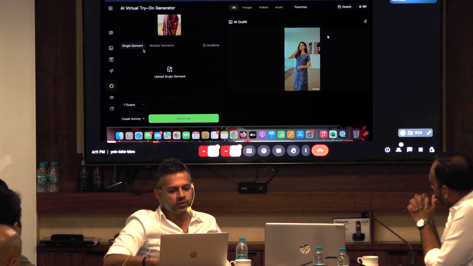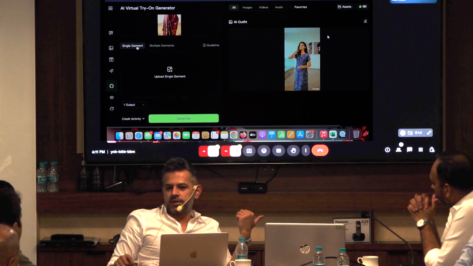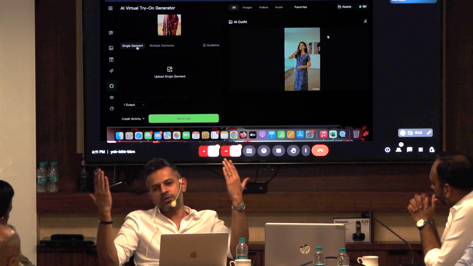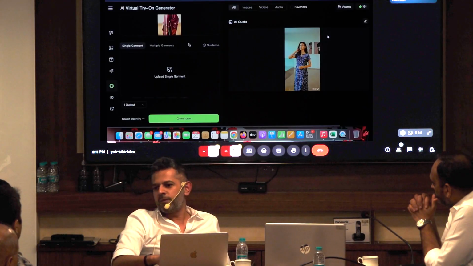Here you can also choose. Now the two things we have to do: one, upload the image of a model, and then upload the image of the garment so that it can merge the two. Now garments can be single or multiple.